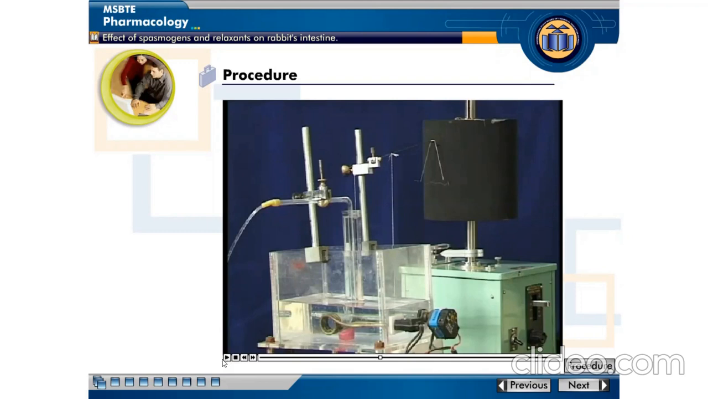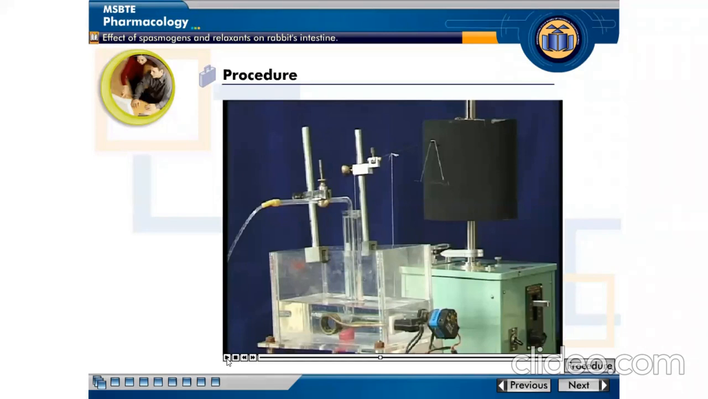First, give a middle incision on the abdomen and expose the whole abdomen. After that, dissect out a piece of the small intestine and take it into a petri dish containing Tyrode solution. This Tyrode solution is a physiological salt solution, used to keep the isolated piece of small intestine alive.